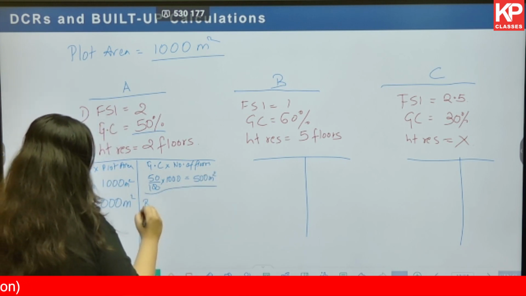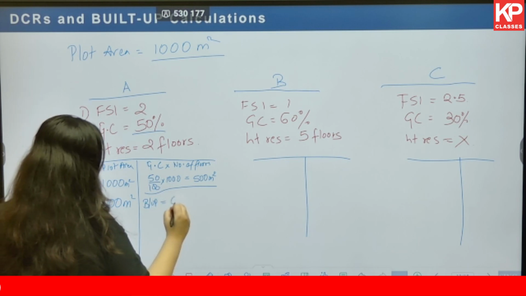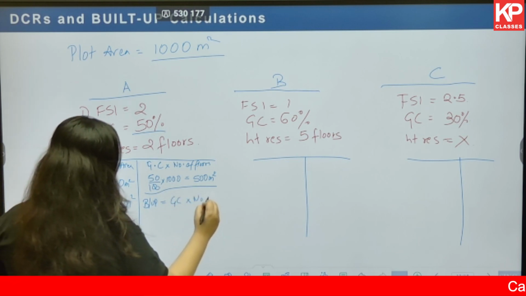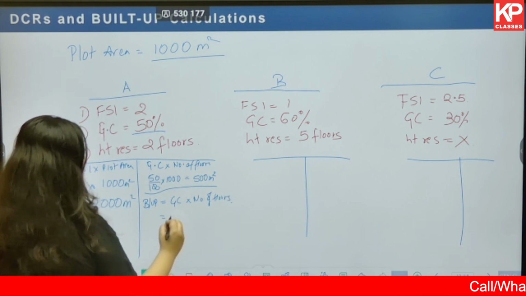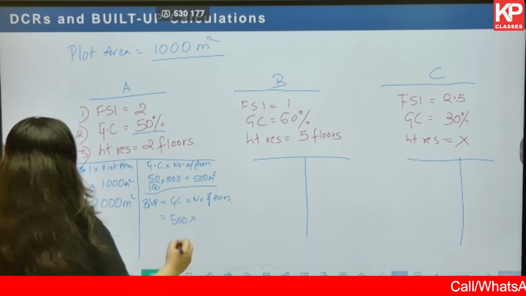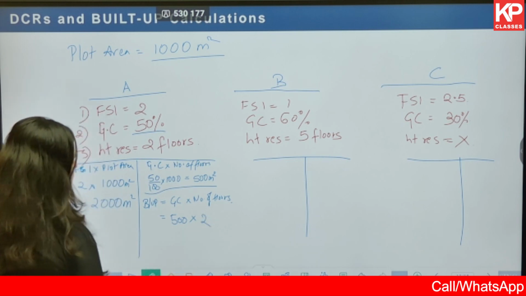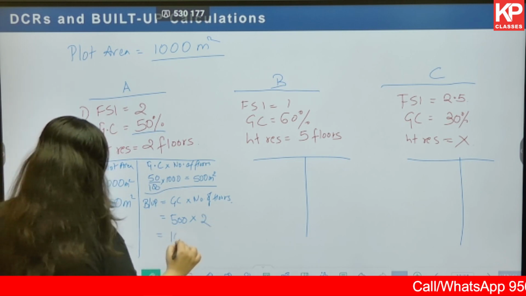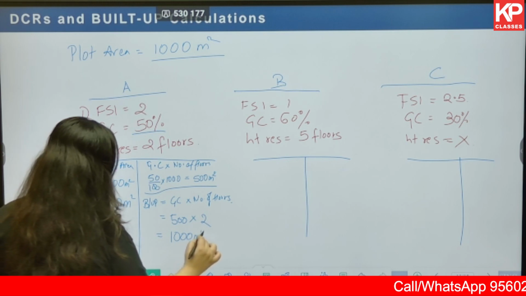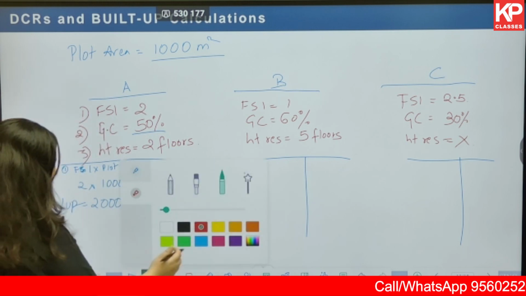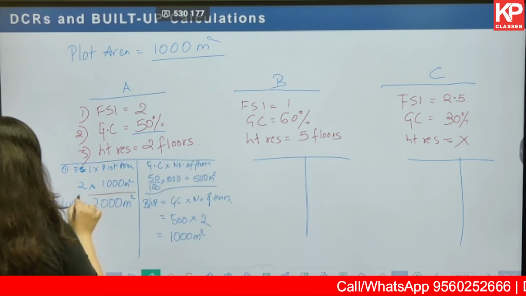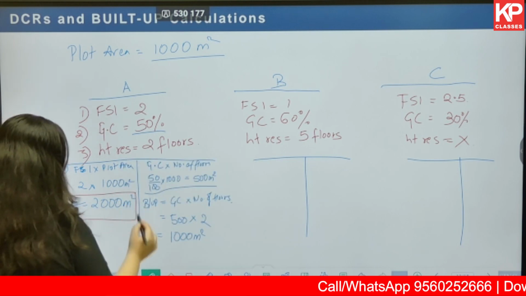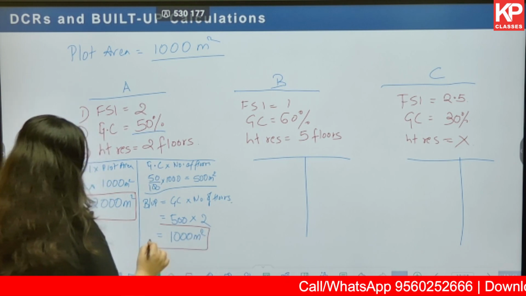Now calculating, built up is equals to ground coverage multiplied by number of floors. Ground coverage is 500 multiplied by number of floors is 2. Okay, so answer is 1000 meter square. 2000 in this case, 1000 in this case.